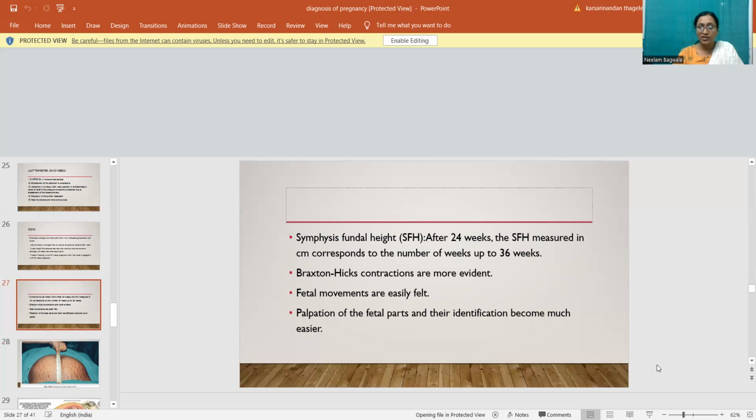Braxton Hicks contractions are more evident during the last trimester. Fetal movements are easily felt. Palpation of the fetal parts and their identification becomes much easier.